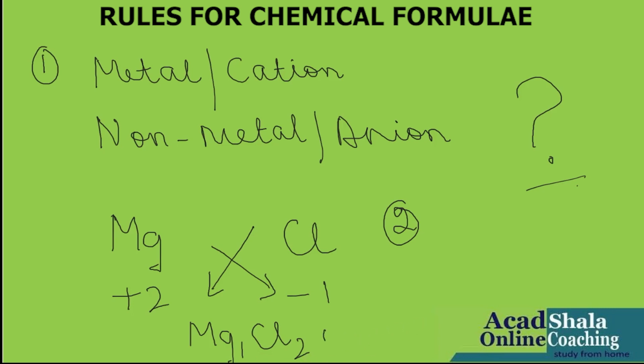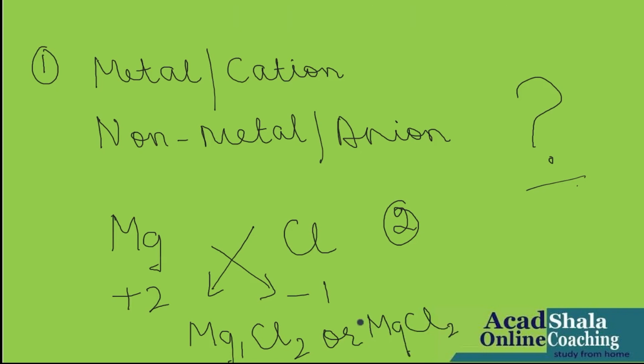But no need to write 1 because it hardly makes a difference. So, we will write MgCl2. That's all. And this is the final formula of magnesium chloride. This is known as the criss-cross method.